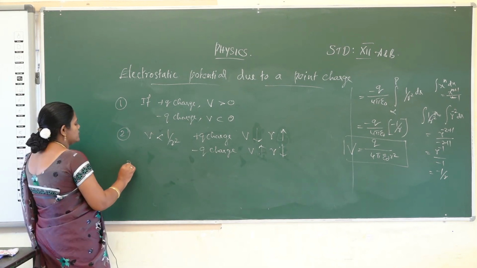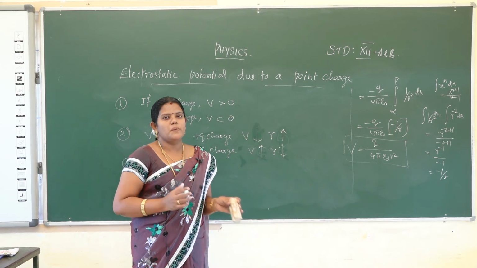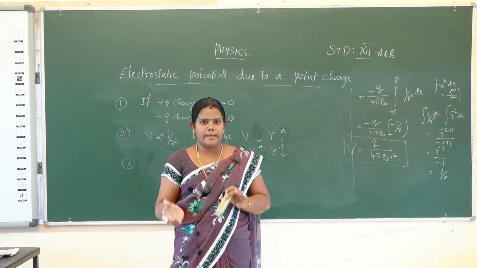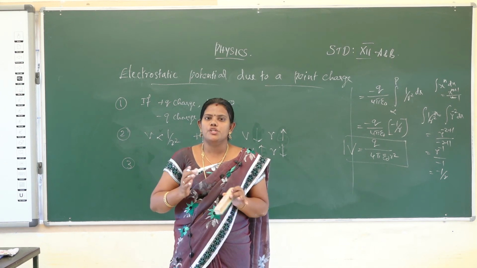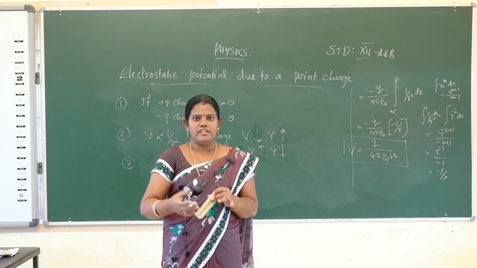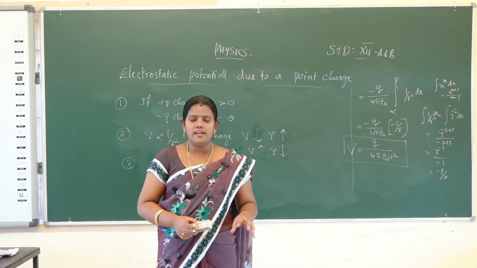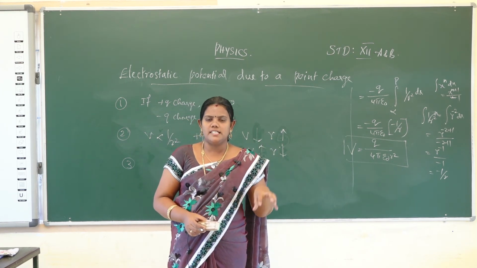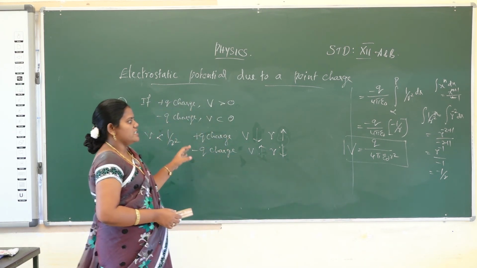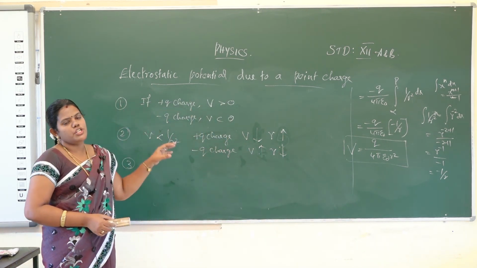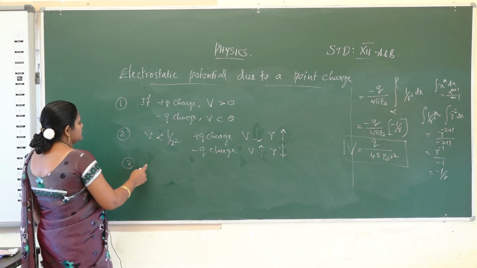And the third one is that any motion of an object can be explained in terms of electrostatic potential. It will be very simple at the end compared with explaining the motion of an object due to the electric field. Explaining motion using the electric field is harder, while explaining it using electric potential energy is very easy. So it is much easier to explain the motion of an object in terms of electrostatic potential and potential energy. This is the third point.